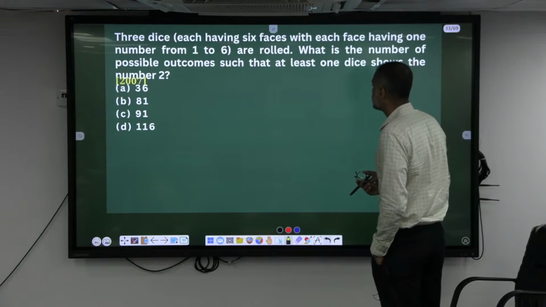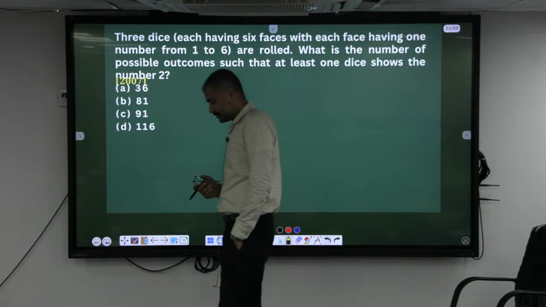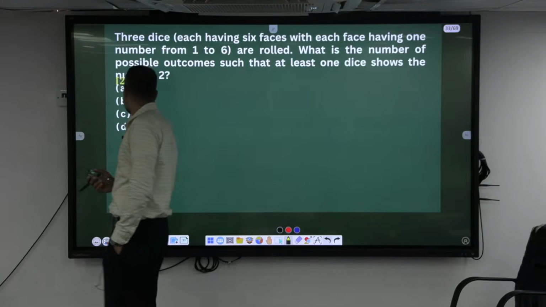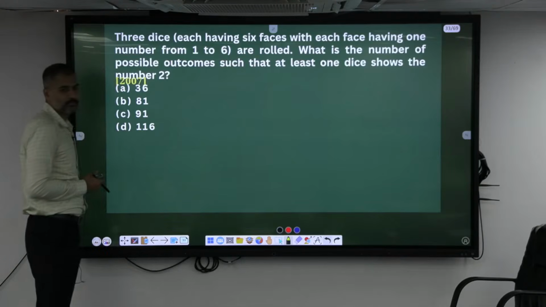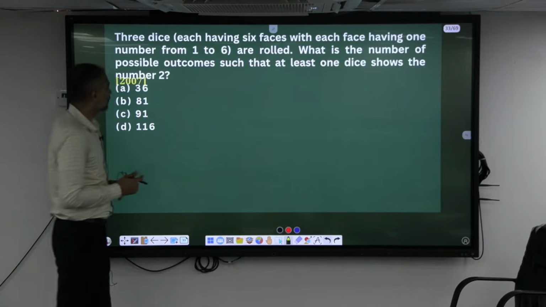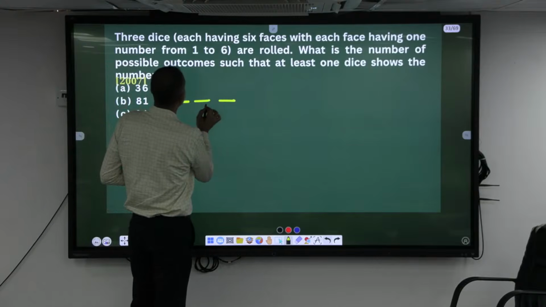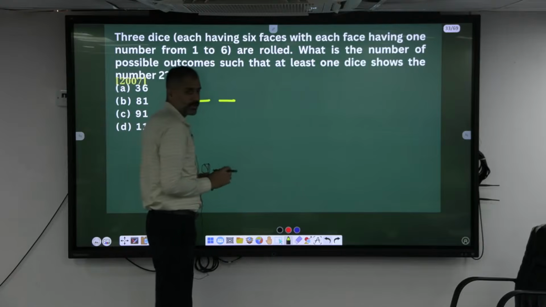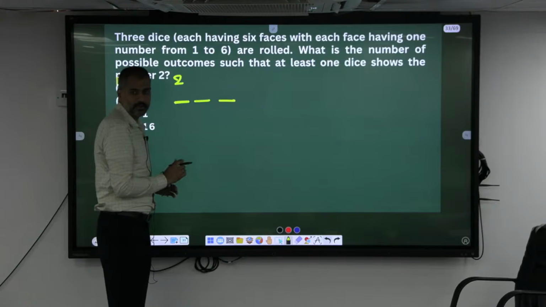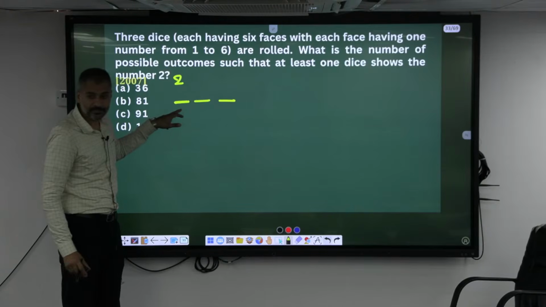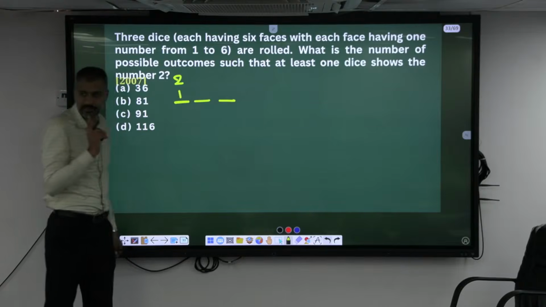What is the number of possible outcomes such that at least one die shows the number 2? How many dice? 3 dice. Okay. Now let's say this one is showing 2. So how many possibilities for this? Only one possibility, isn't it?